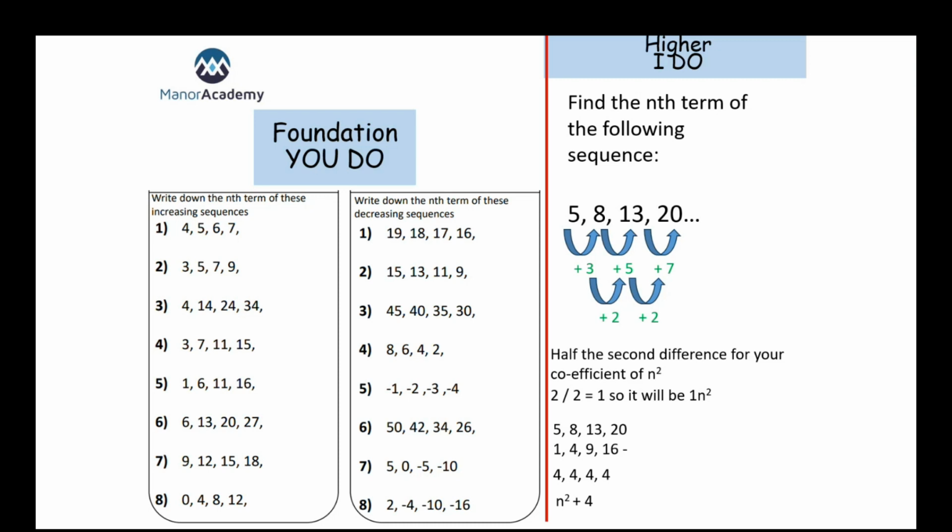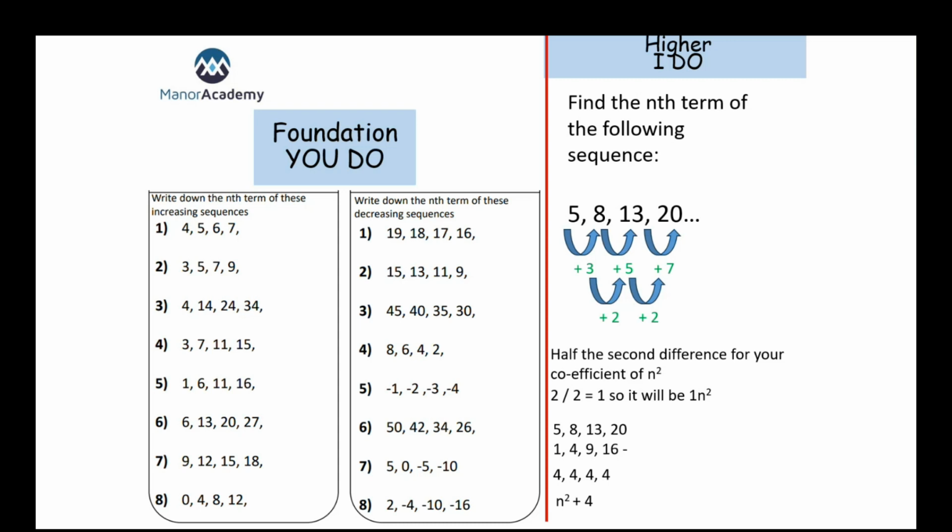All right. So a couple of extra bits in there. We have to start by trying to spot that pattern. So spot your first difference, and then there won't be the same thing there if it's a quadratic, so 3, 5, 7. But in our second difference, it is the same. So our second difference each time is 2. We have to half that second difference to tell us what number will go in front of our n squared. In this case, half of 2 is just 1. So it's going to be 1n squared, or just n squared.